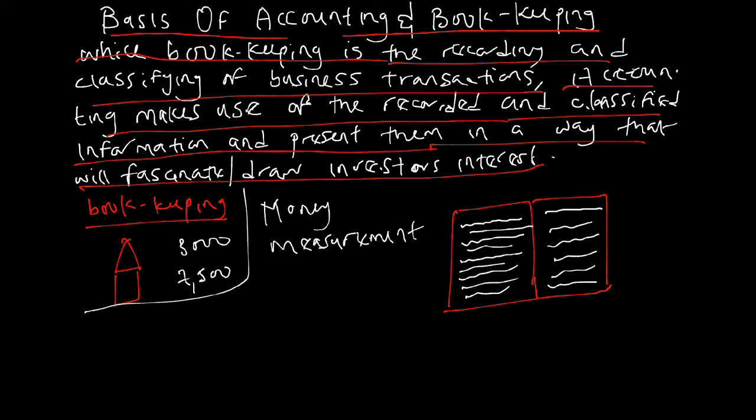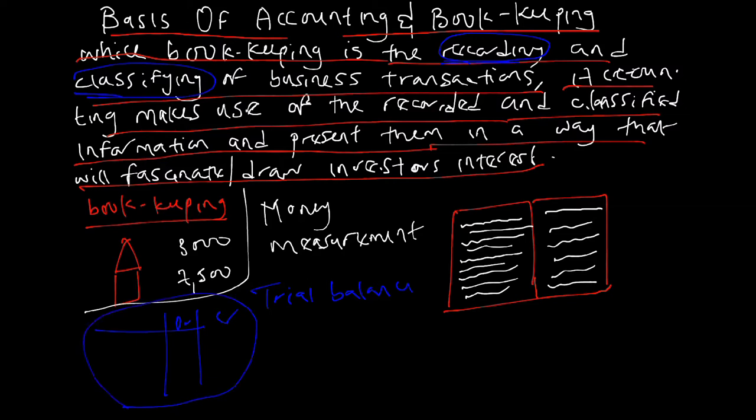That's why, as you can see here, while bookkeeping is the recording and classifying of business transactions, bookkeeping is just the recording, and you classify business transactions. A question I can ask you is, where does bookkeeping stop? Bookkeeping stops when you prepare the trial balance. After you have your trial balance, it will be further used to prepare trading, profit and loss, or any other account you want. So the work of a bookkeeper ends when the trial balance has been prepared.